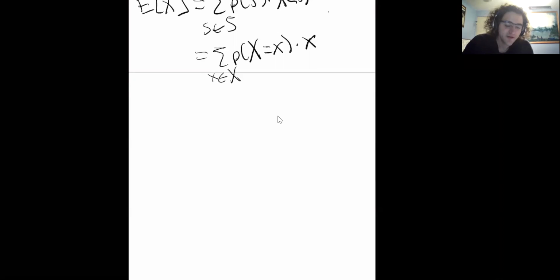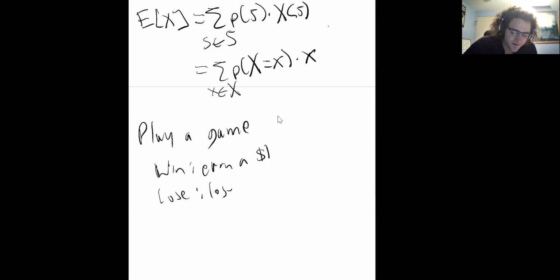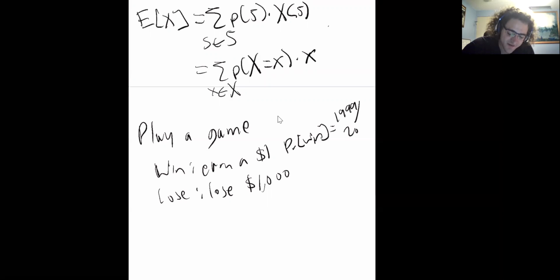And so thinking about an example, what if we say we're going to play a game? In the game, if you win, you earn $1. And if you lose, you lose $1,000. But the probability that you win is quite high. The probability you win, we'll say, is 1999 out of 2,000. And the probability you lose is only 1 out of 2,000 times.